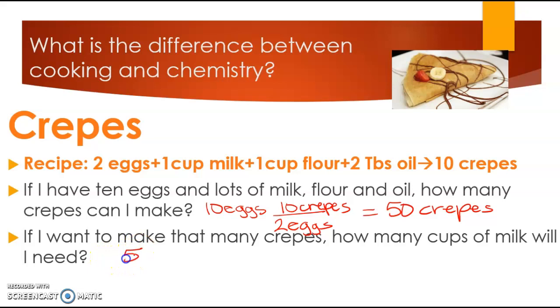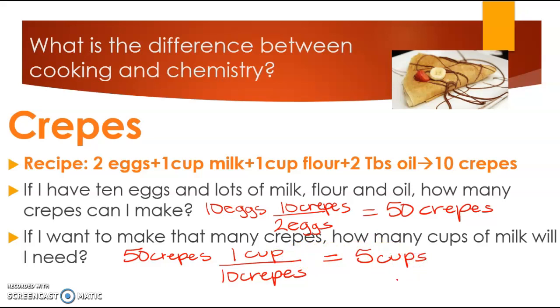If I want to make 50 crepes, and every 10 crepes requires 1 cup of milk, I can see from this then that I'm going to need 5 cups of milk. And when we look at this, it seems kind of simple. I have a recipe, and from the recipe I can take a certain amount of ingredient and figure out how much of the thing I can make, or I can take a certain amount of ingredient and figure out how much of another ingredient I need.